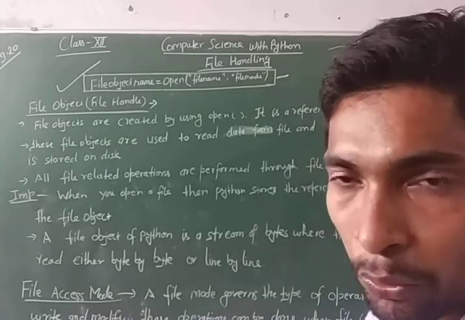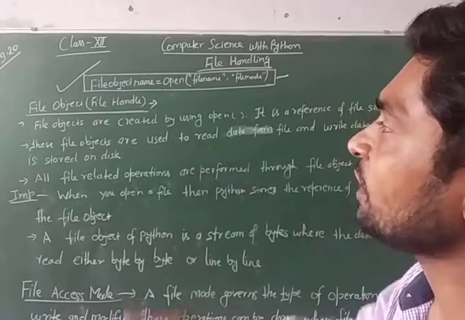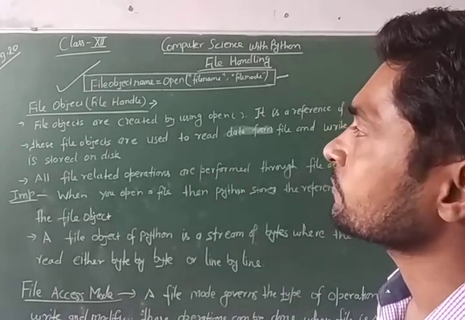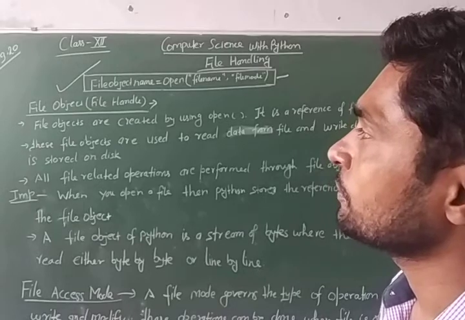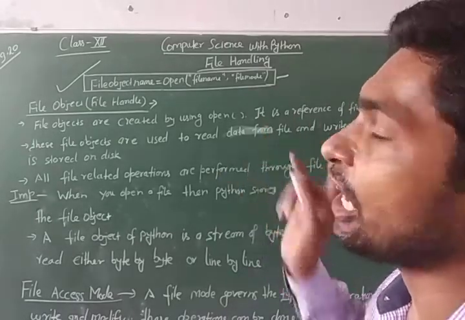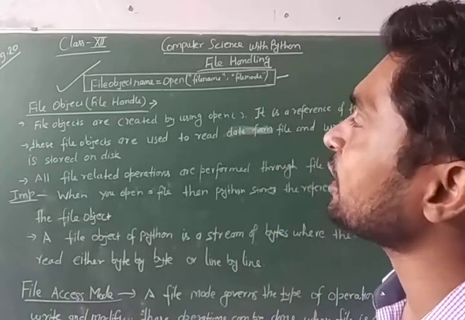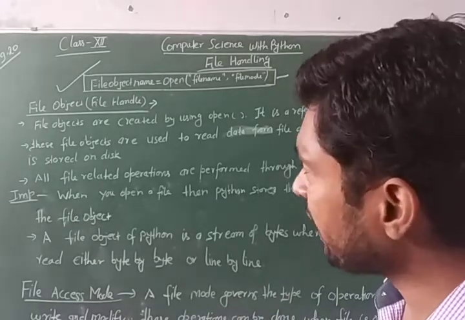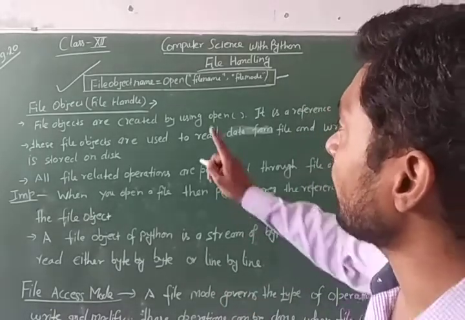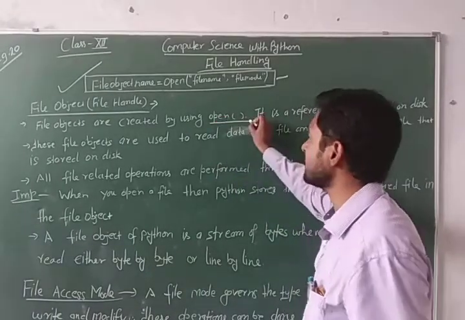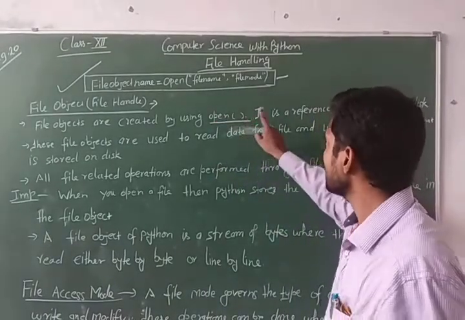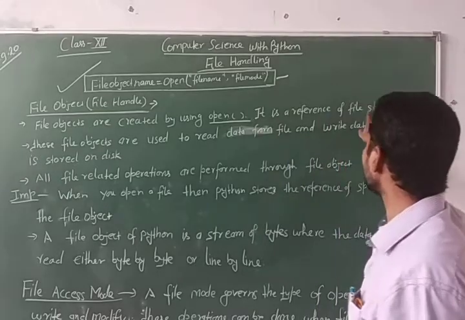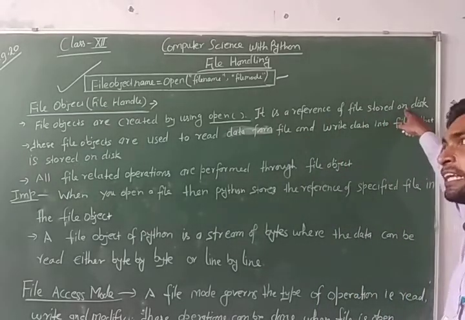Now let us see one by one. First of all, let us see file object. File object is also known as file handle, and file objects are created by using open function. It is a reference of the file that is stored on the disk.